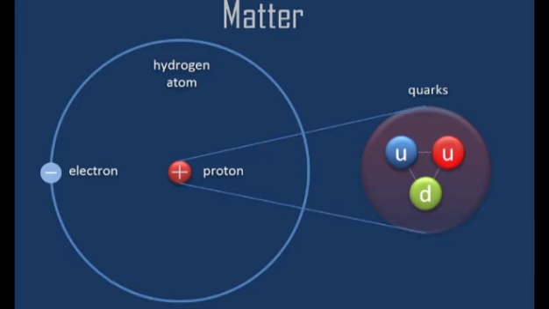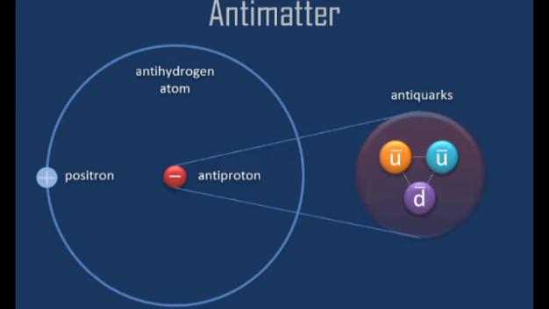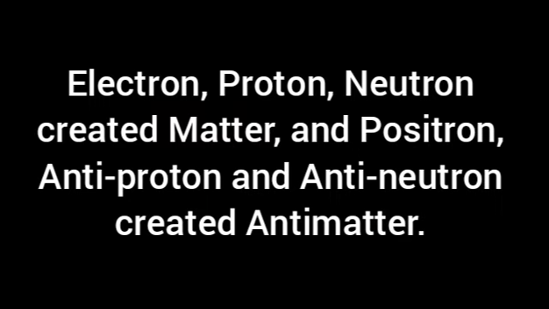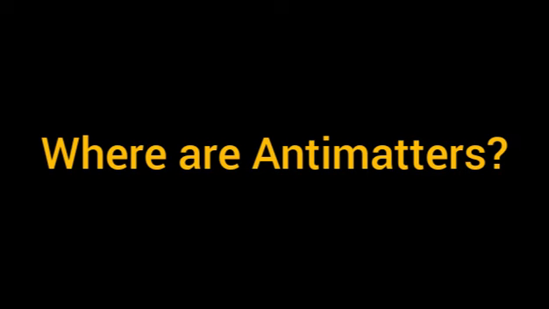Different compositions of quarks created the electron, proton, and neutron, simply known as matter particles, whereas antiquarks created the anti-electron or positron, antiproton and antineutron, simply known as antimatter particles. Those matter particles created matter, and antimatter particles created antimatter. Now a common question arises: where is antimatter? The answer is, we still don't know.